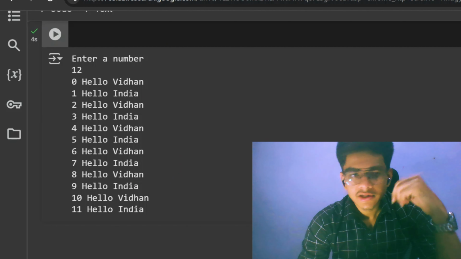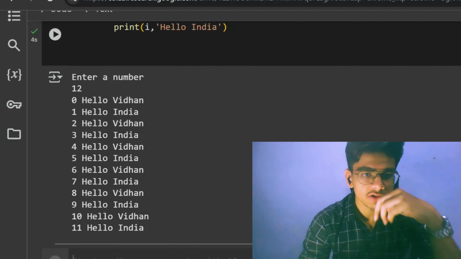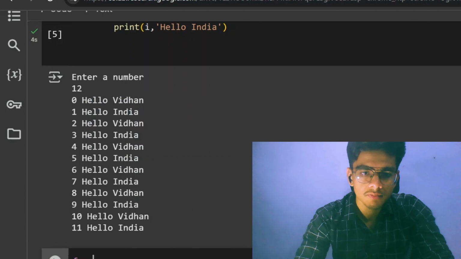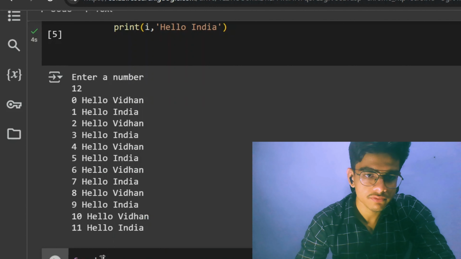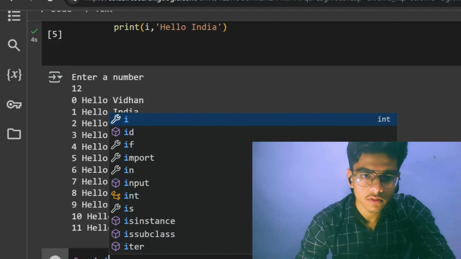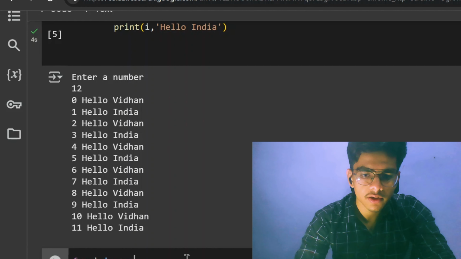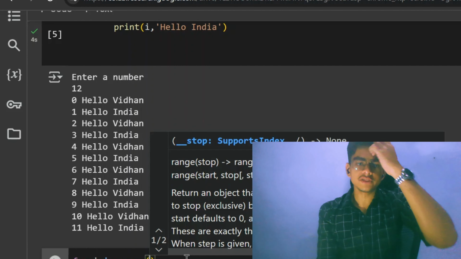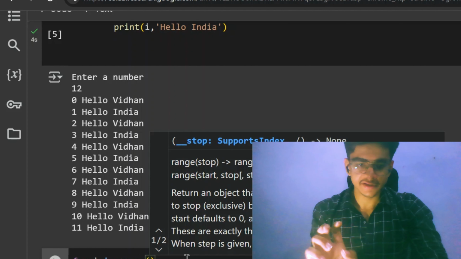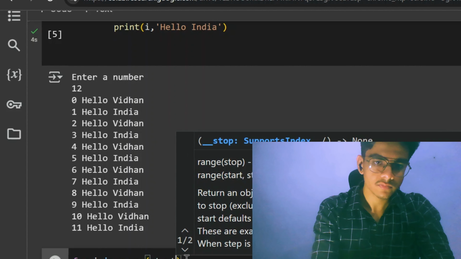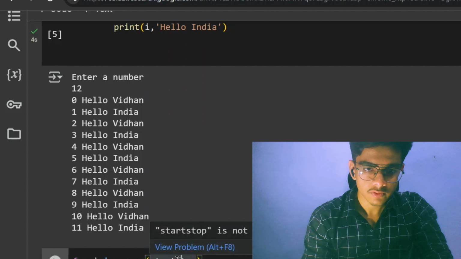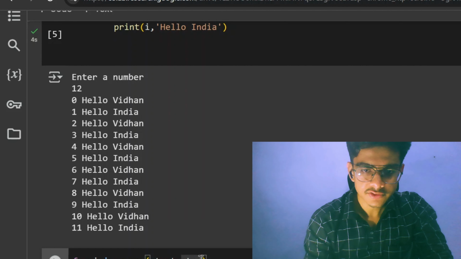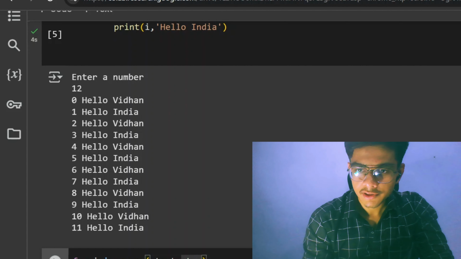Some things I have to clear about the for loop. Let's study for i in range of. The range function includes three things: start, stop, and increment or decrement.